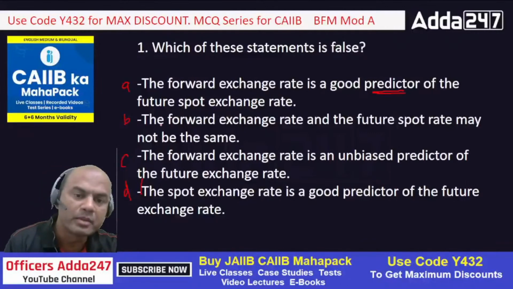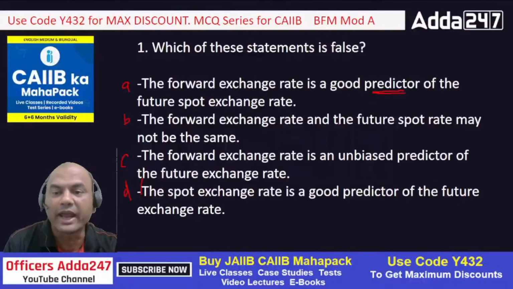Number one. B, the forward exchange rate and the future spot rate may not be the same. We want the false one. Okay, so that's what I said just now. When I said it is a predictor, you can predict, but you can't definitely confirm that this will be definitely the rate. No, you can't do that. So forward exchange rate and the future spot rate may not be the same. Is it false or true?